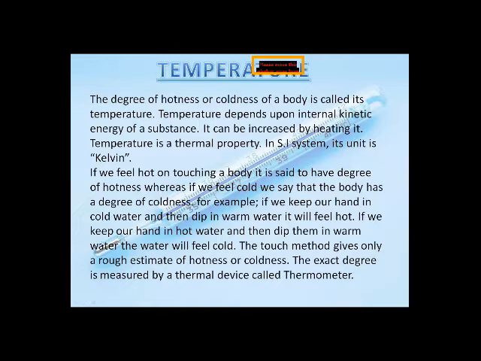If we keep our hand in hot water and then dip it in warm water, the water will feel cold. So the touch method gives only a rough estimate of hotness or coldness.